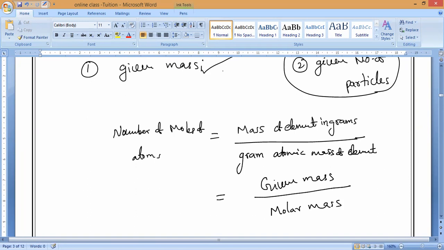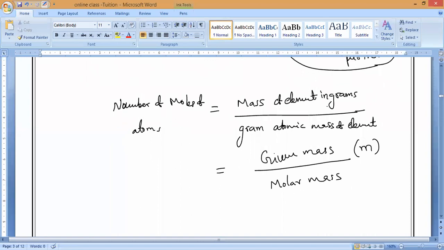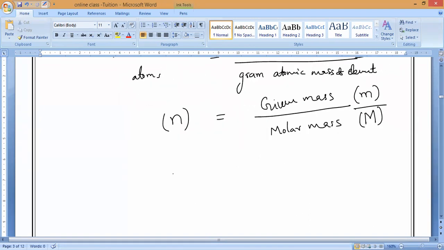Now, what is the symbol of given mass? Small m. Small m is the symbol of given mass, and molar mass is capital M. And the number of moles is n. This is the formula we use when they have given the mass. So number of moles equals given mass of a substance divided by molar mass. Understand, everybody?